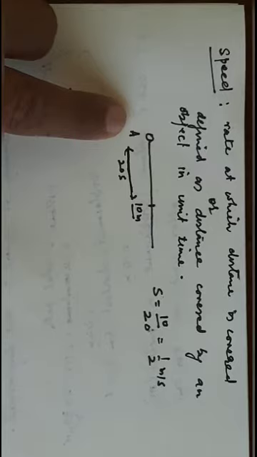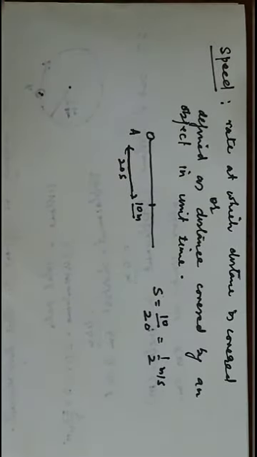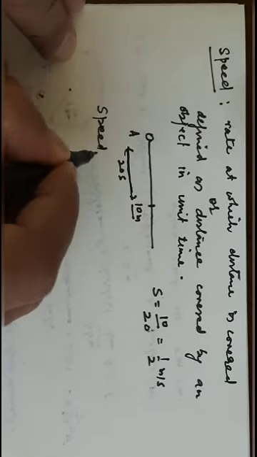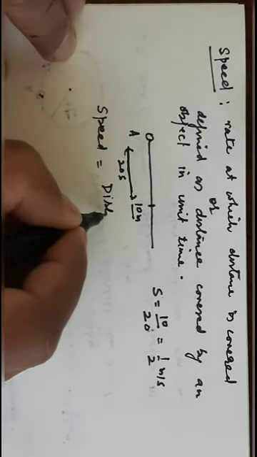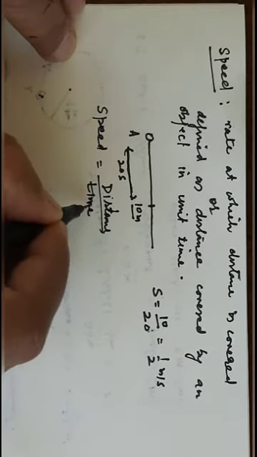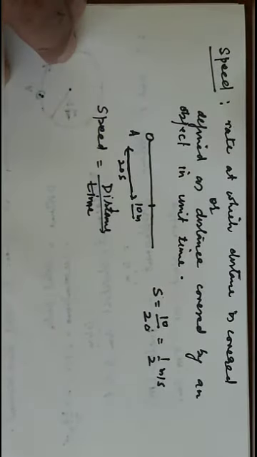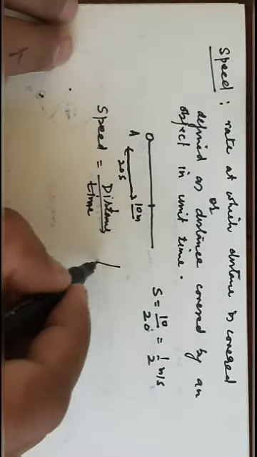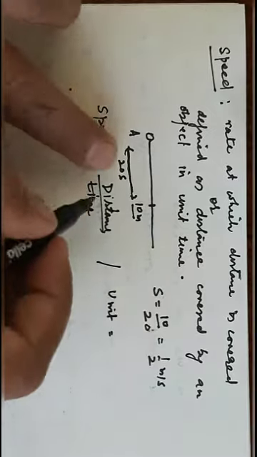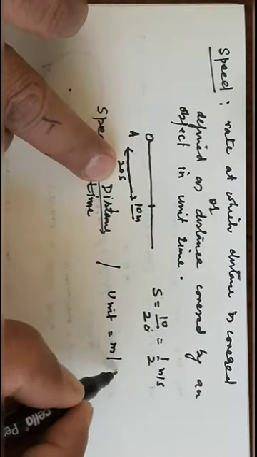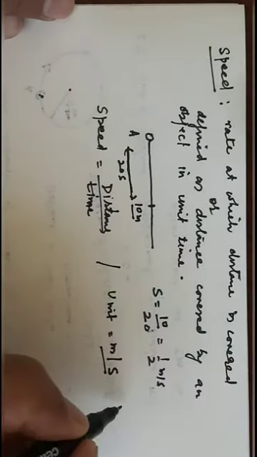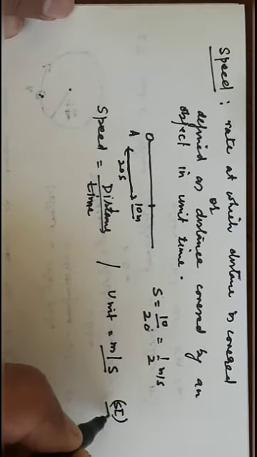Now if you write the formula, the speed becomes distance divided by time. Here the units: distance is measured in meter and time is measured in second, so it becomes meter per second. It is our SI system of unit.